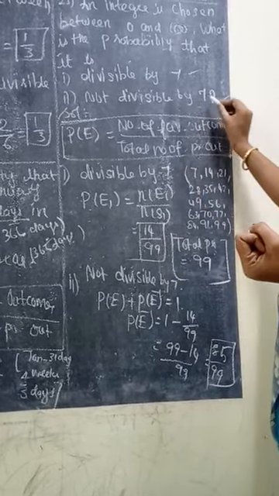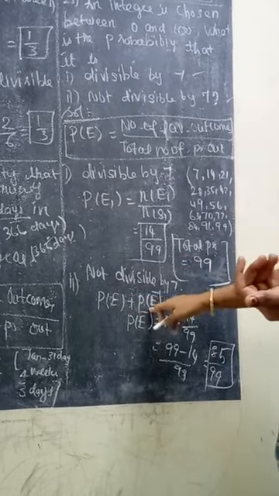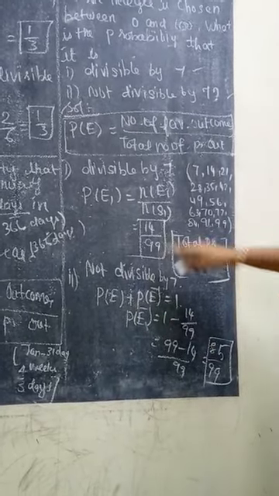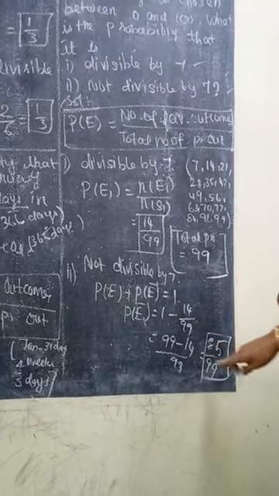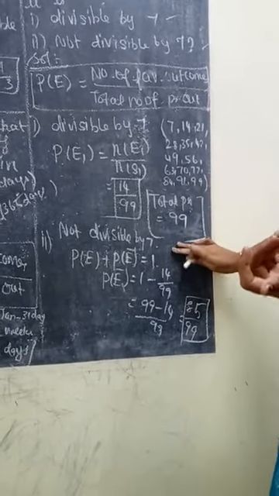Next is not divisible by 7. As usual, it's the opposite, the complement. So P of E plus P of E bar equals 1. We need to find P of E bar. So 1 minus 14 by 99, which is 85 by 99. This is the answer for not divisible by 7.